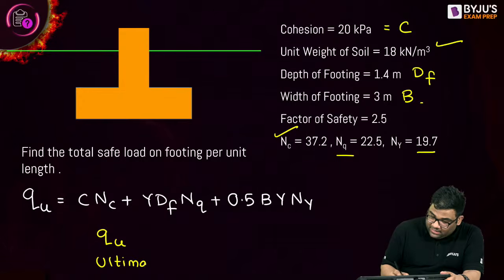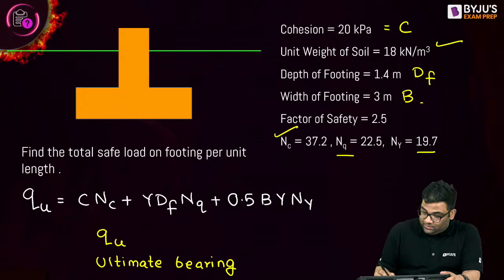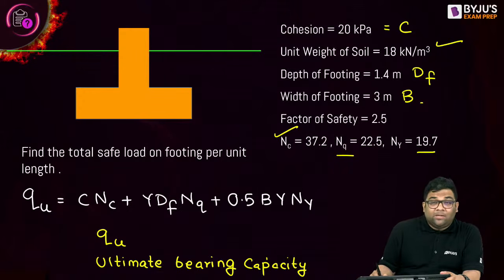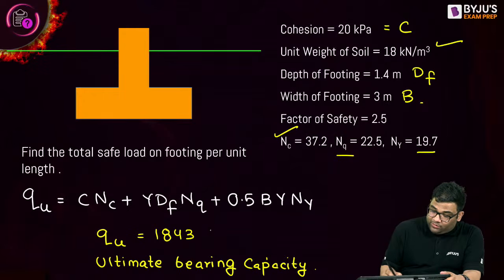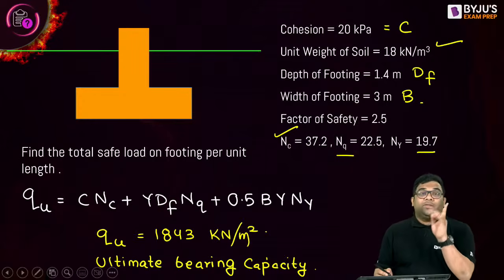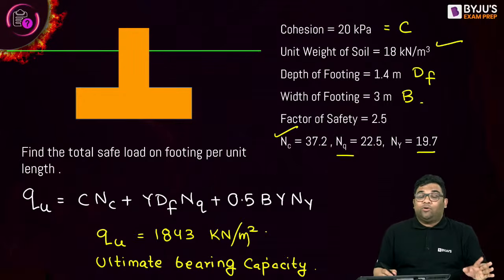This is the first easy question, then we will start with a slightly complicated, logical, aptitude one. So, the ultimate bearing capacity of soil. Almost everyone found the answer. Very good. I am getting the ultimate bearing capacity of soil as 1843 kilonewton per meter square.